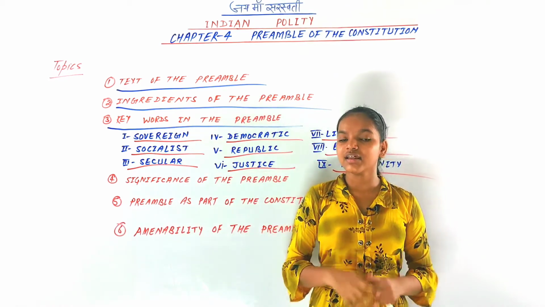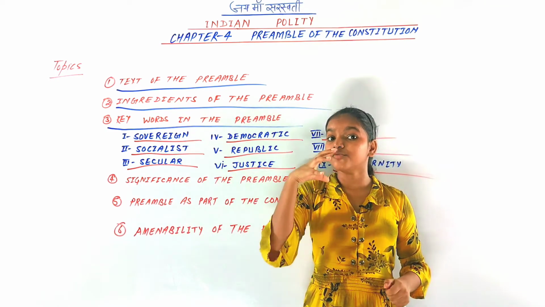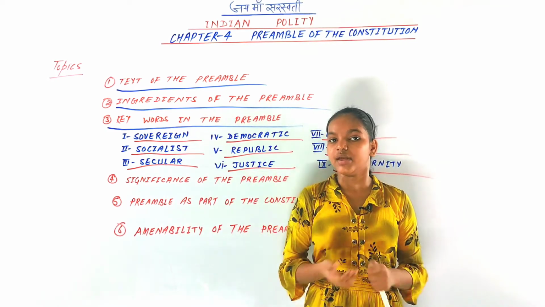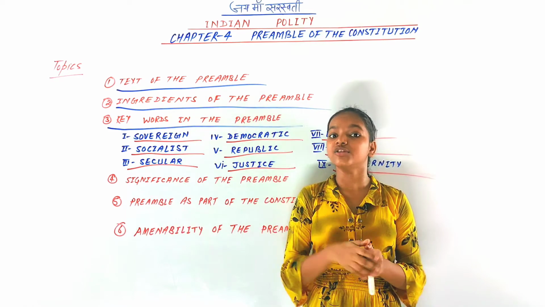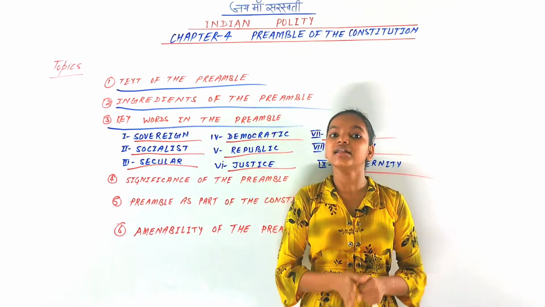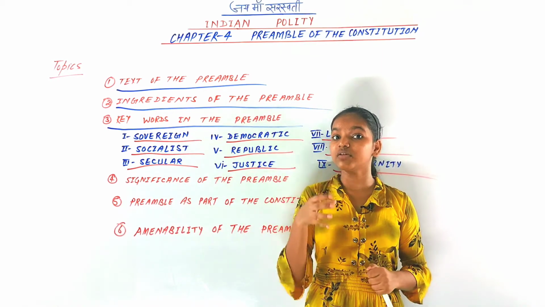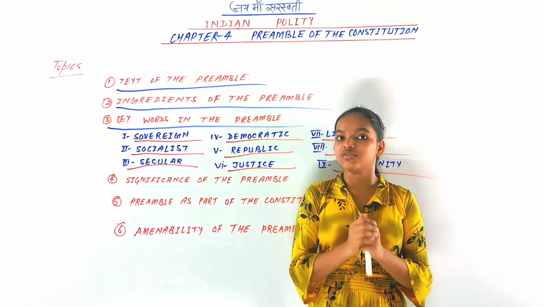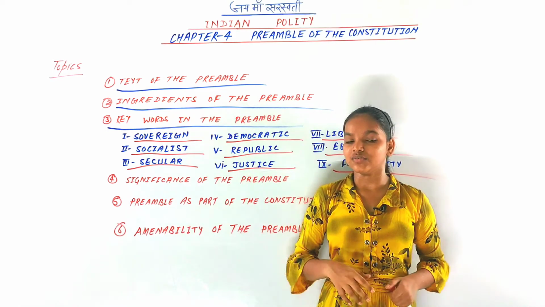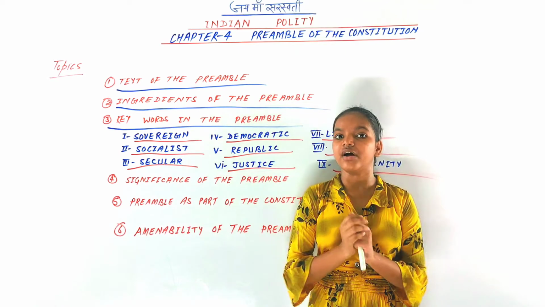So you can say that many provisions have been made to assure the dignity of women and the integrity and unity of the nation. That means our India is integrated and united. In Article 1, it has been written "Union of States", the union and its territory.